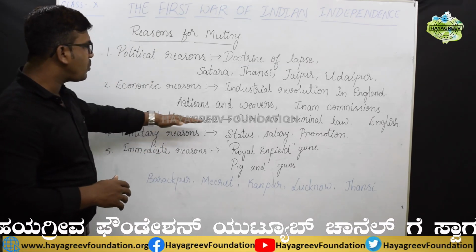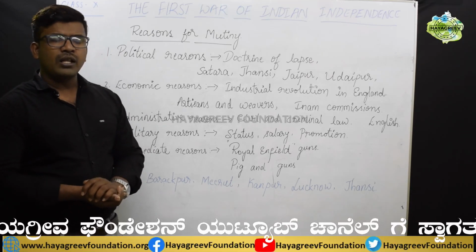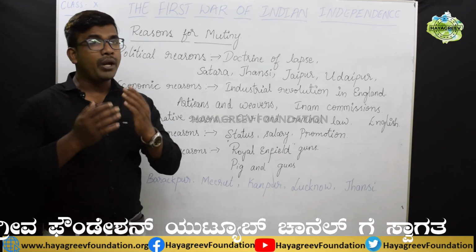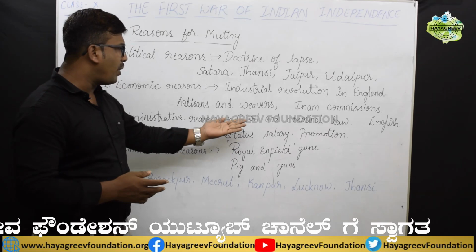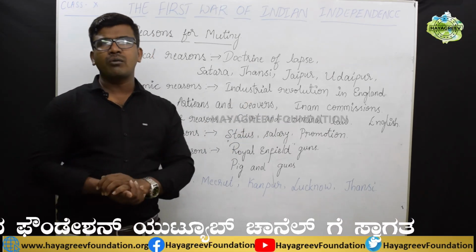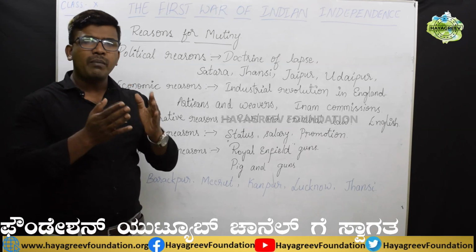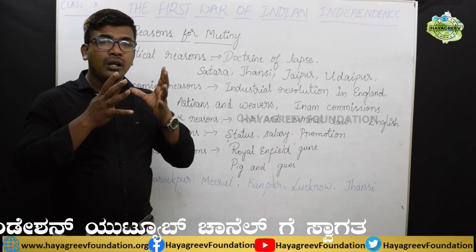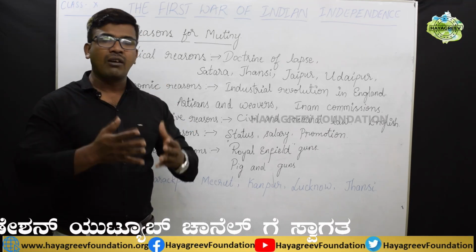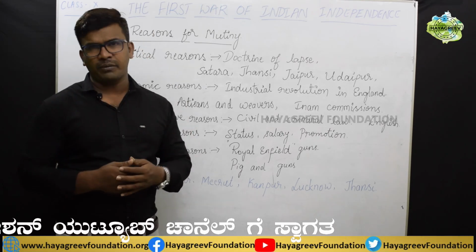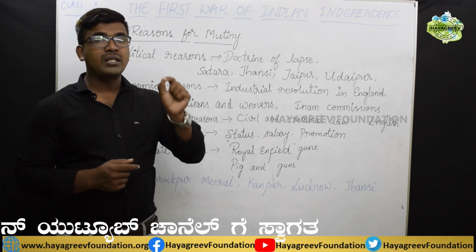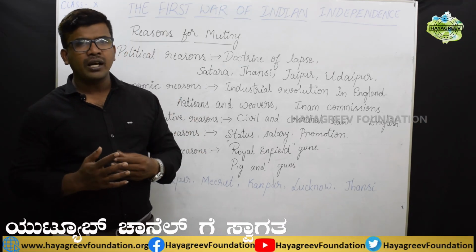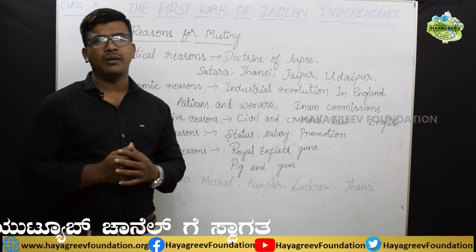And next, administrative reasons. The British ruled in our country for almost 200 years, and they implemented many rules and regulations. Especially, they introduced many civil and criminal laws in India. By implementing these laws, their intention was to maintain equality, especially in the judiciary section. They wanted to give justice to everyone. But while giving justice towards Indians, they made a lot of partiality. Most of the time, Indians did not get proper justice against a European.